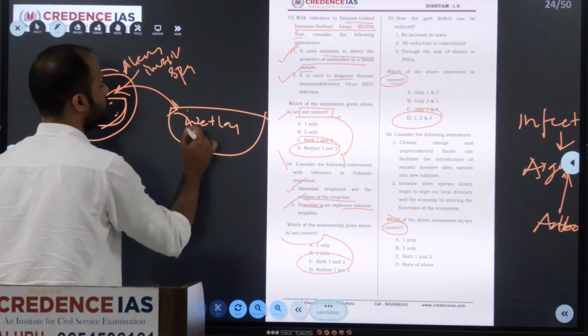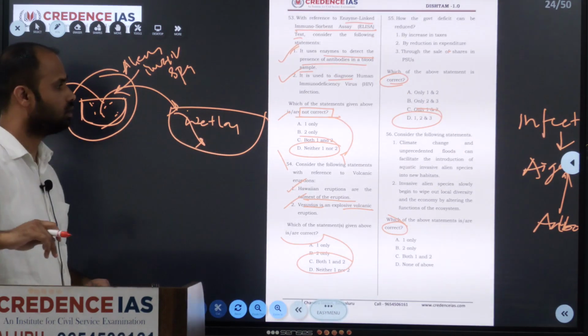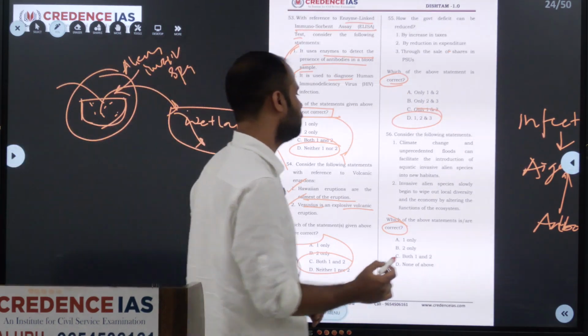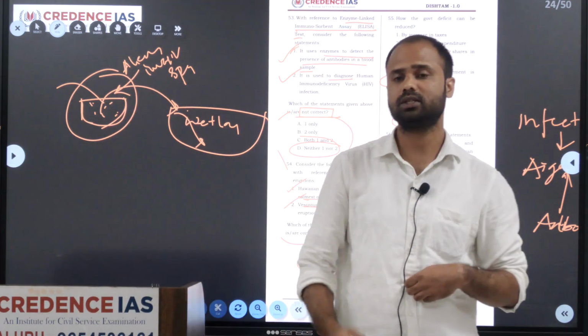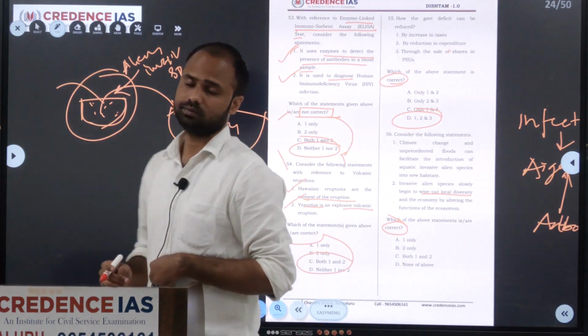When they moved to the nearby wetlands, they wiped out the local diversity and economy by altering the function of the ecosystem. This is what the researchers have found out.